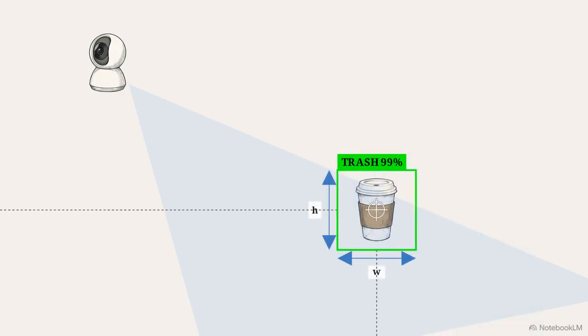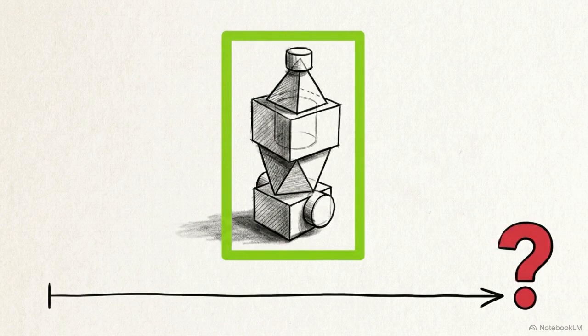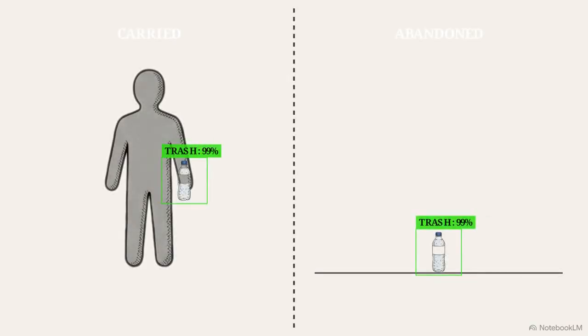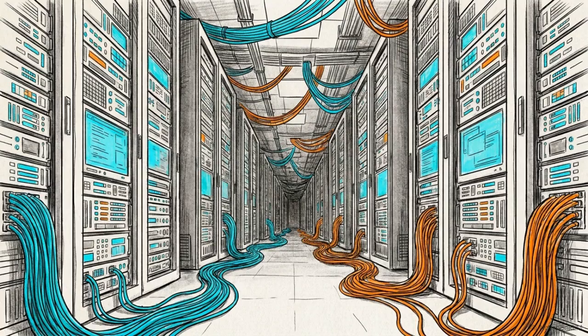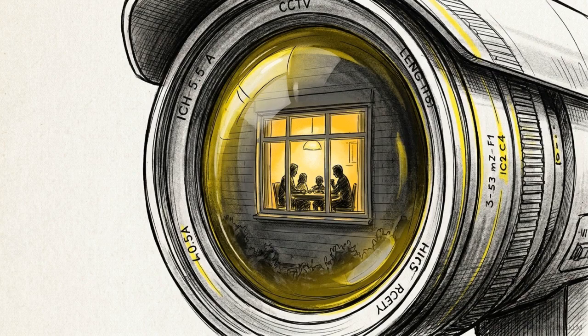Drawing a bounding box around a piece of trash is a solved spatial problem, but identifying a piece of plastic does not mean you have detected the act of littering. To an image classifier, a bottle carried in a hand and a bottle abandoned on the pavement are identical static data points. The traditional surveillance approach, continuously recording every camera to capture these brief moments, is expensive to store and raises severe privacy concerns for residents in the area.